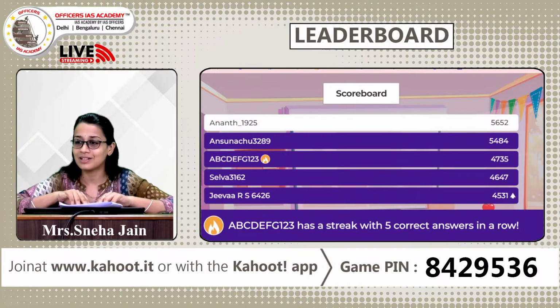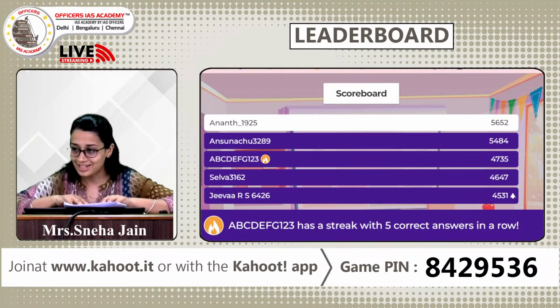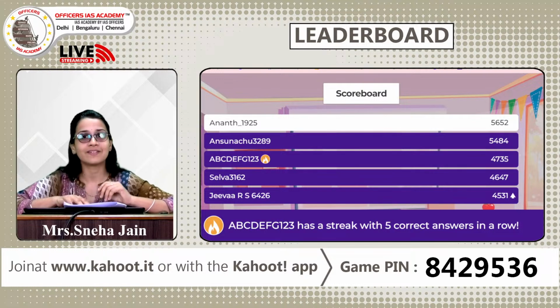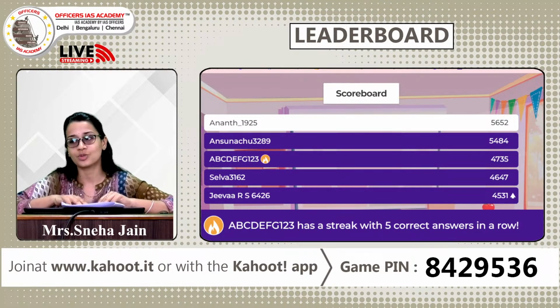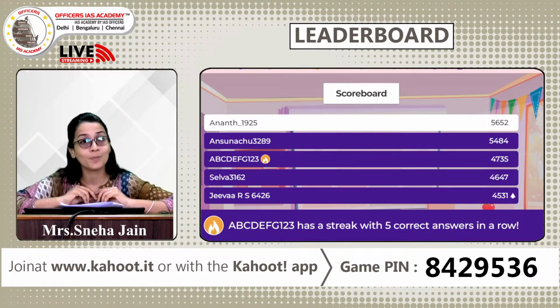Okay, so here we have the leaderboard. Congratulations, top 1 and 2 are retained by the original contenders, but ABCD, whoever is contending by that name, has got to the top 3. And in fact, congratulations, you have also got 5 correct answers in a row so far. So we are close to completing 50% of the quiz. We have 8 more questions, but even these 8 questions can change the scoreboard, because we will now have some more new topics and new subjects in our quiz.